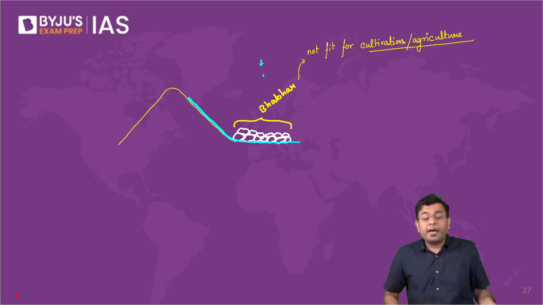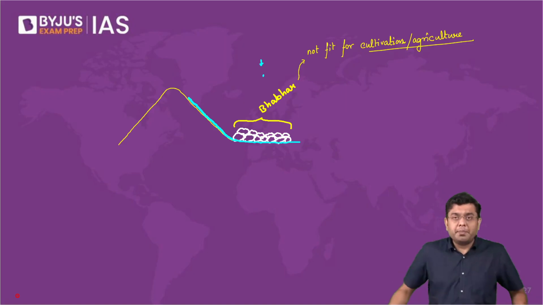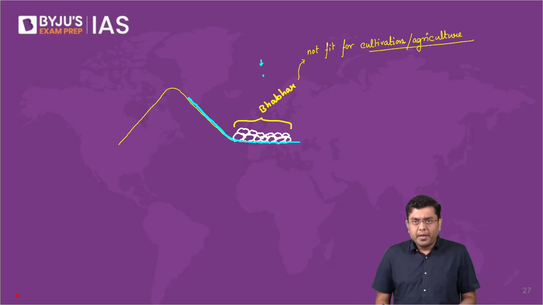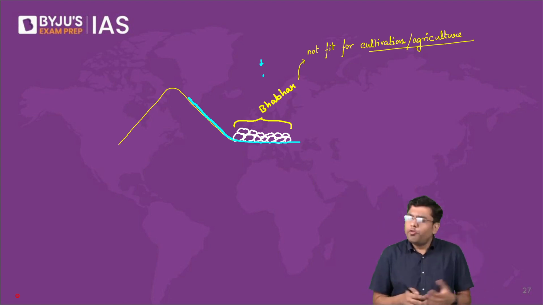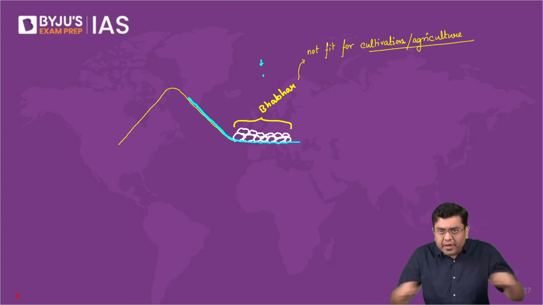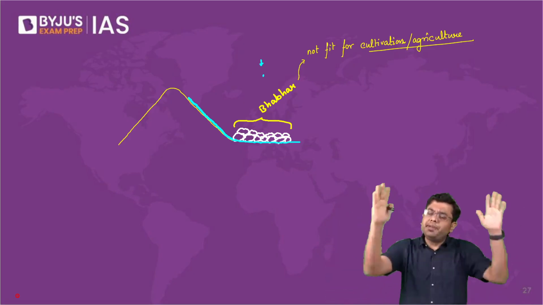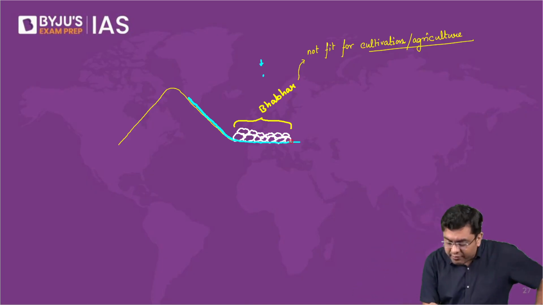But immediately to the south of the Bhabar, you are still in the region of the foothills. You're not very far away from the mountains. Here, when the river comes out, it comes out in an area where you don't have a demarcated river channel. So, if you don't have a particular channel in which the river can flow, what will you observe? That the river in itself will divide itself into various different streams.